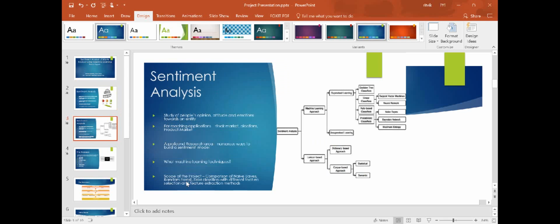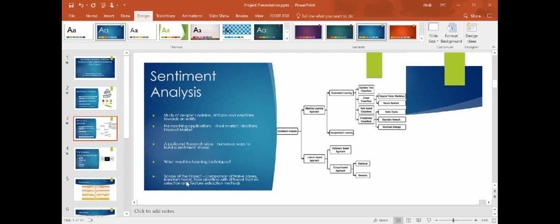Sentiment analysis has two basic approaches. One is the machine learning approach, the other is the lexicon-based approach. We're not going to cover the lexicon-based approach. The machine learning approach broadly classifies into supervised learning and unsupervised learning. Supervised learning is the task of predicting from labeled training data. In supervised learning, each example is a pair consisting of an input object and a desired output value.